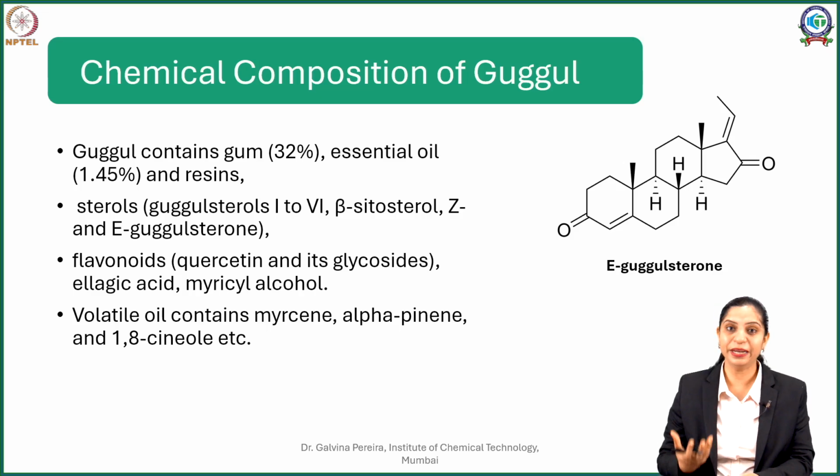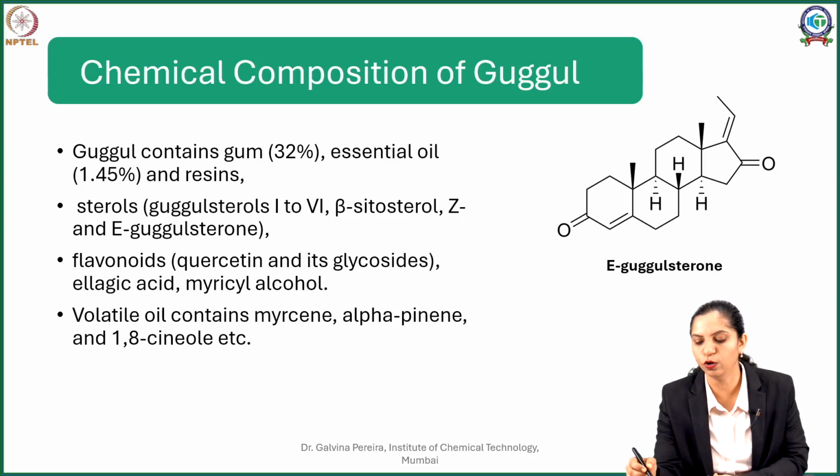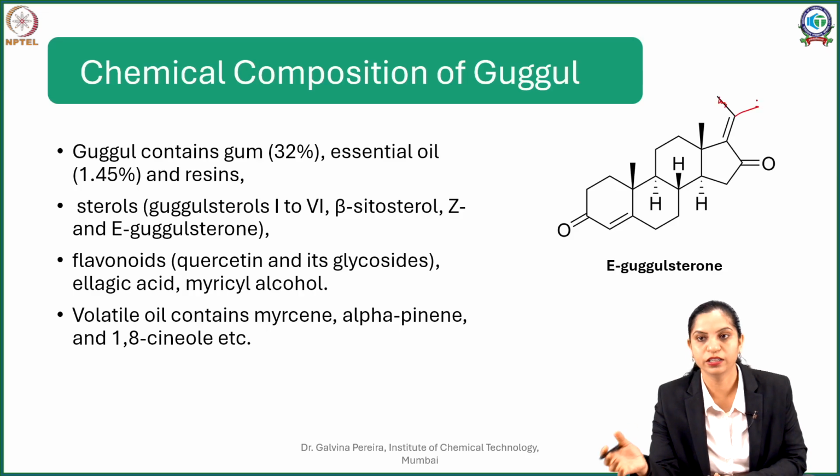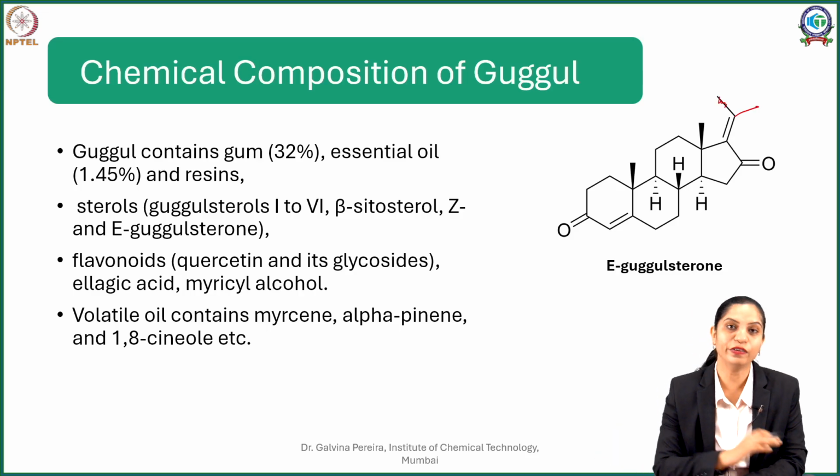Gugul lipid is very medicinal and contains compounds such as gugulsterols. Now these sterols range from gugulsterol 1 to 6, and you will also see sitosterol, especially beta sitosterol, and E and Z gugulsterones. So what you see here is E-gugulsterone. Just convert this and move it to this form, you get what is called Z-gugulsterone. So they are just cis-trans isomers of each other.